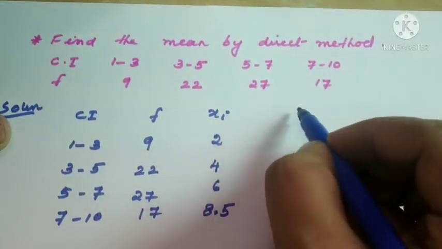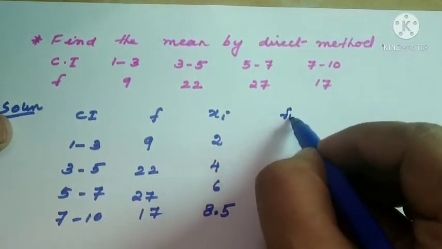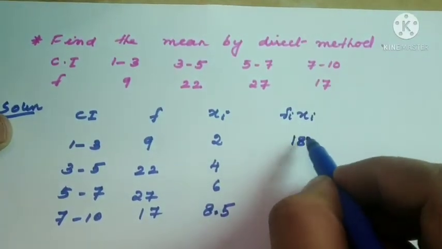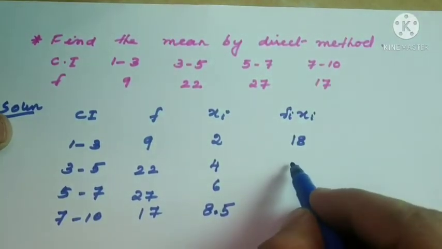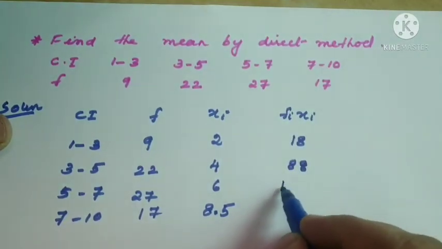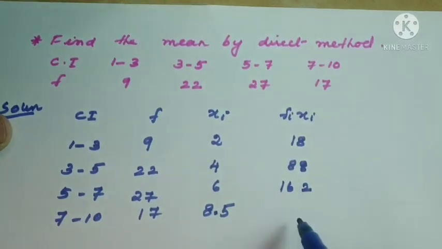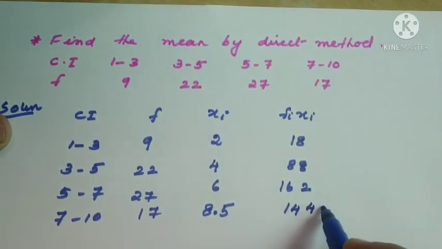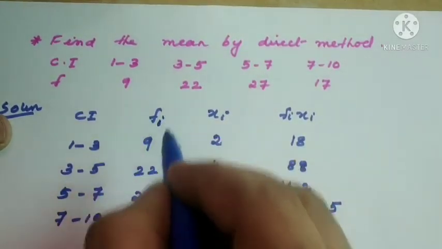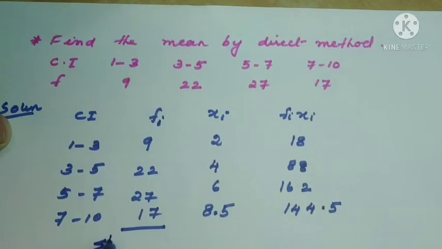Now what is the next column? Fi xi: 18, 88, 162. Last one is 144.5. Which are the sums? Sigma fi we should calculate.